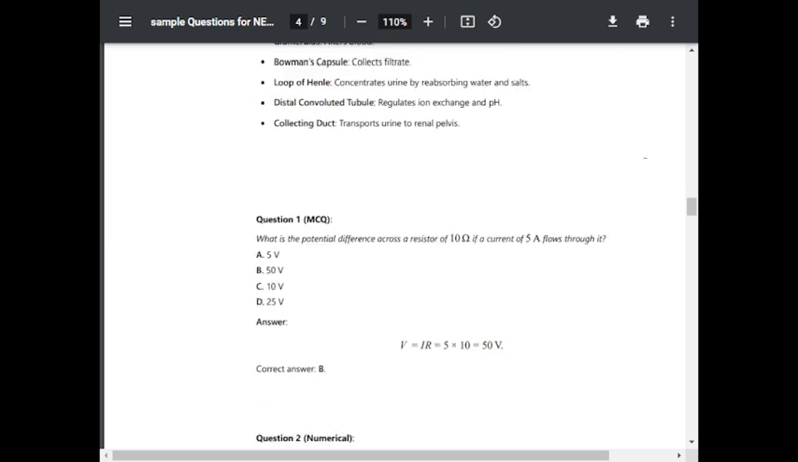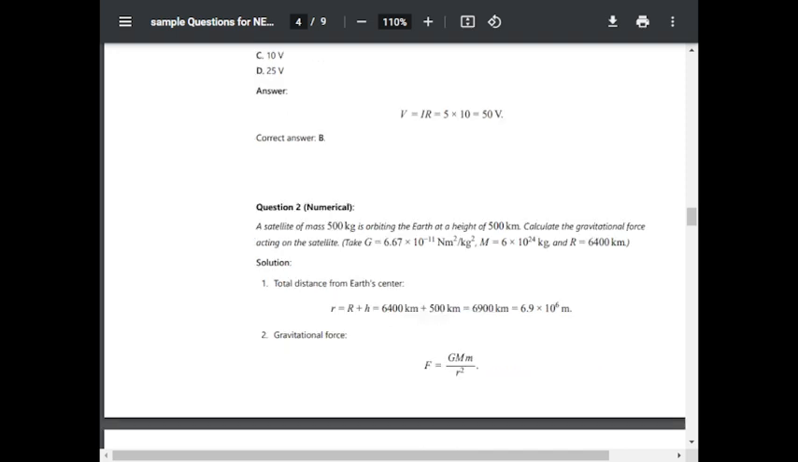Question number 1, MCQ. What is the potential difference across a resistor of 10 ohm if a current of 5 ampere flows through it? So V is equal to IR, hence it is equal to 50. Then option B is correct. The potential difference is equal to I into R, that is 5 into 10 is equal to 50.